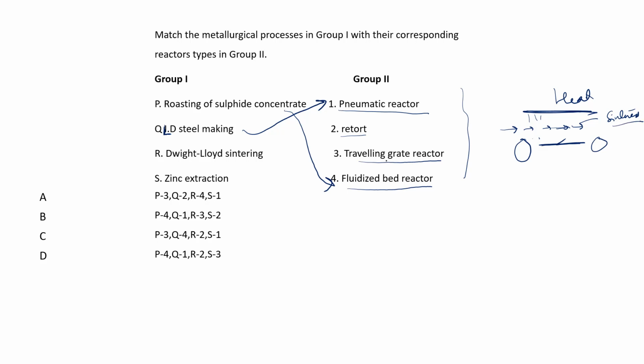So it is like a traveling grate reactor, right? Next, zinc extraction. Zinc extraction happens in a retort, that we know. So P matches with 4, Q matches with 1, and R matches with 3. So here it will be option B.